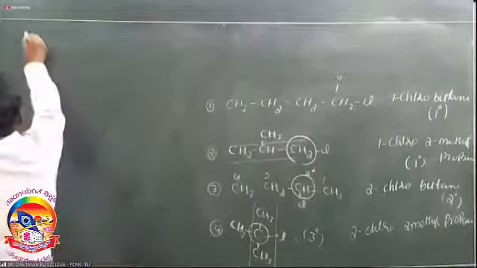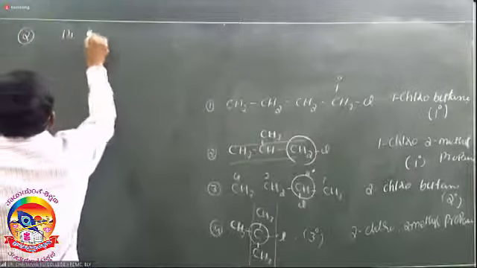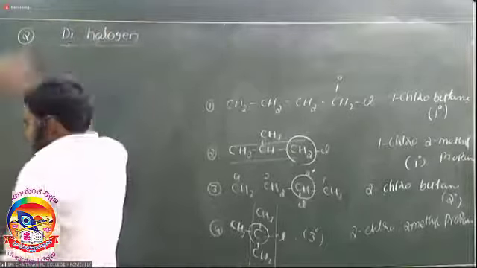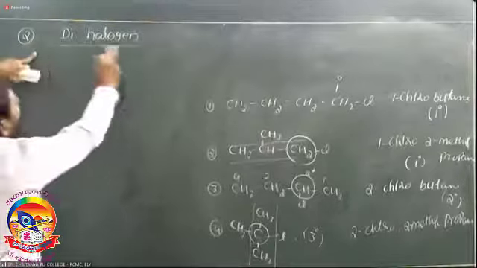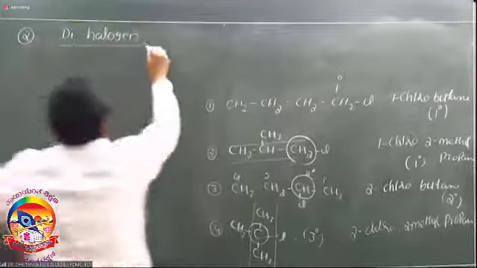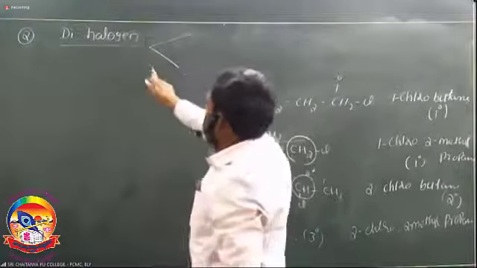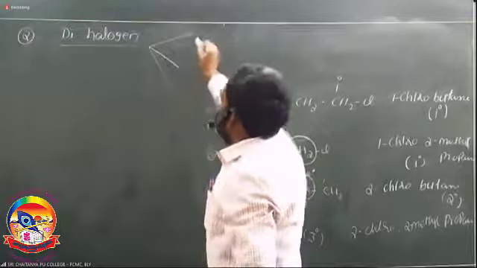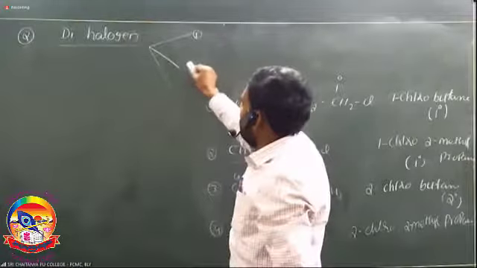Next, the second type: dihalogen derivatives. Dihalogen derivatives means that in an alkane, 2 hydrogens are replaced by 2 halogens. These dihalogen derivatives are classified into how many types?